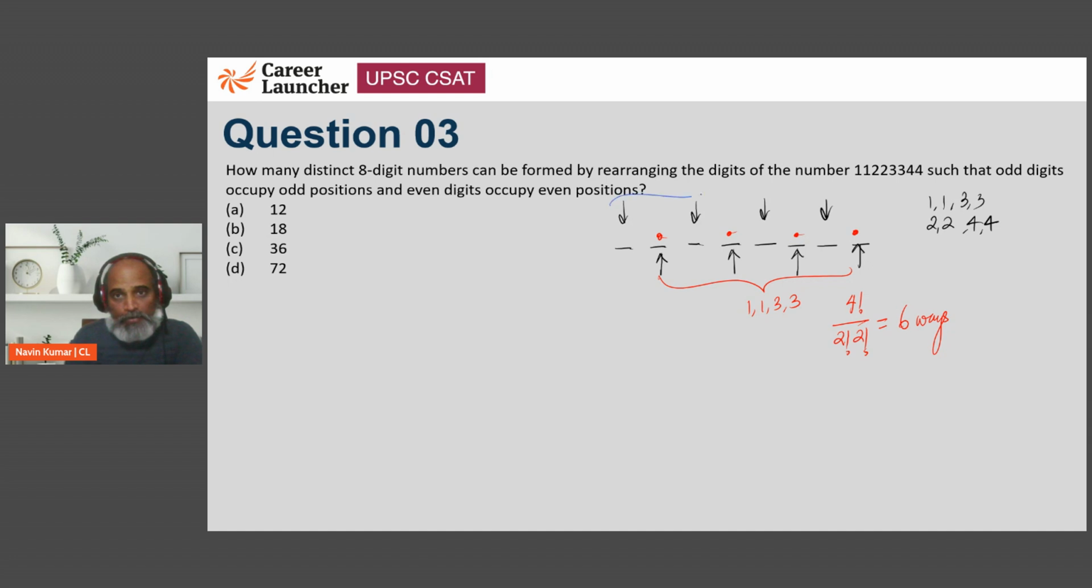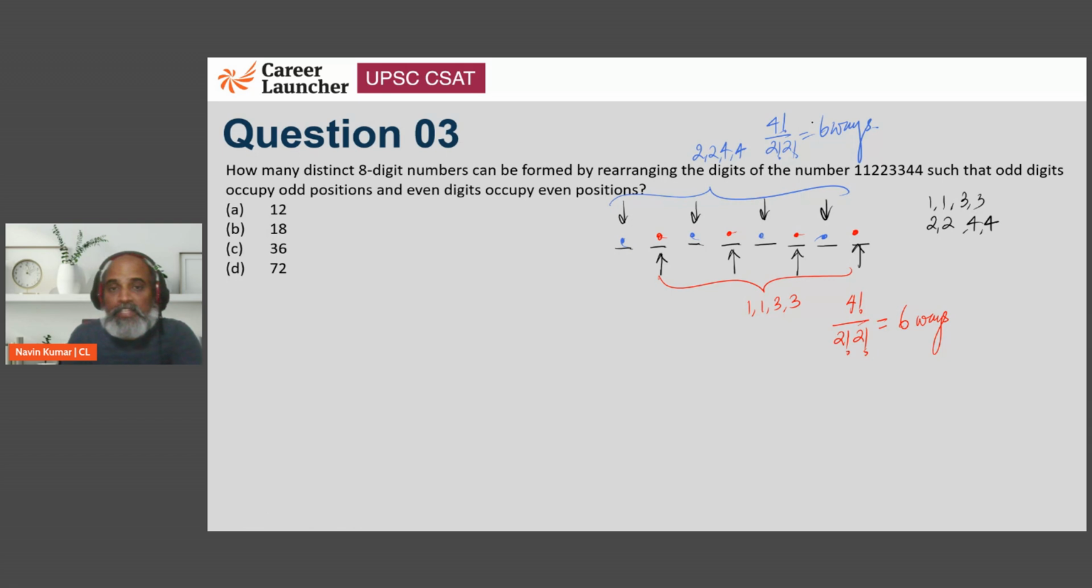Now, if I look at the even digits, how many ways are there to put 2, 2, 4, 4 at these 4 places? We have new digits, but the number of times those digits occur is the same as 1, 1, 3, 3. 1, 1 is replaced by 2, 2 and 3, 3 is replaced by 4, 4. My approach, my logic, my answer, nothing will change, right? So I'll have 6 ways for this.